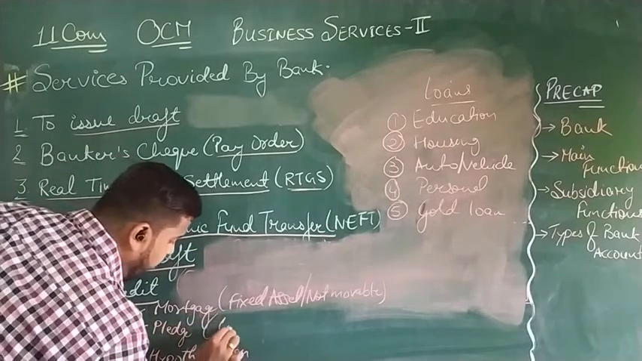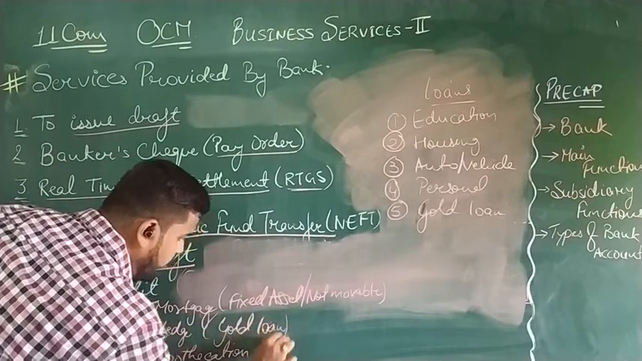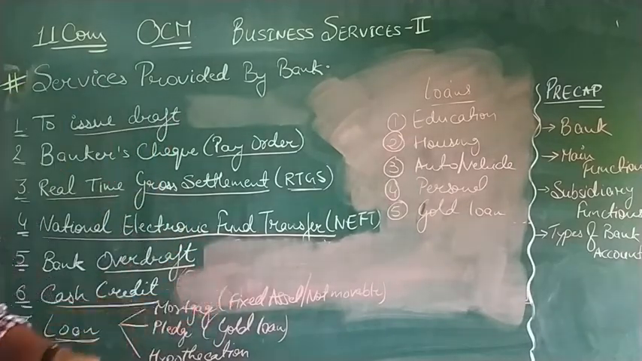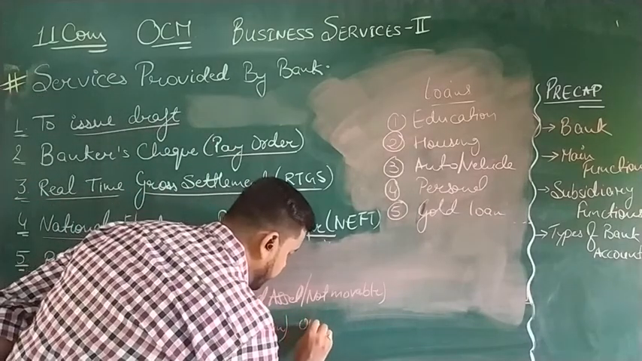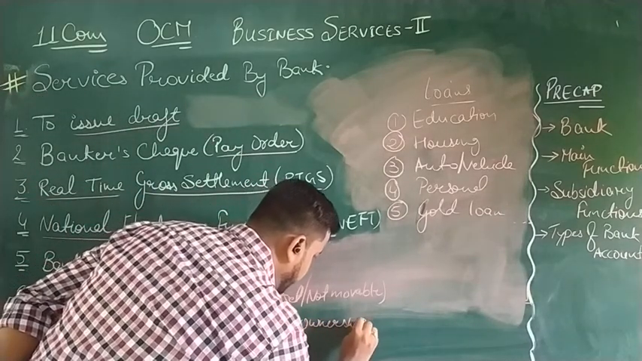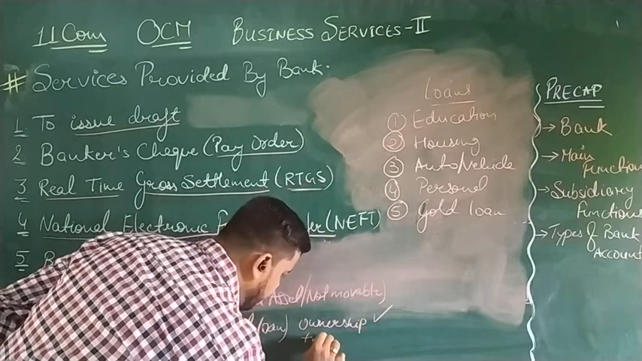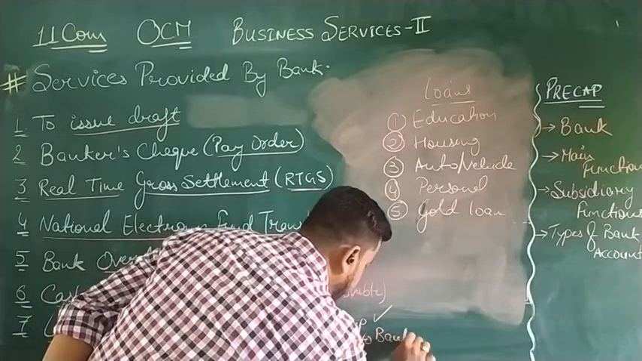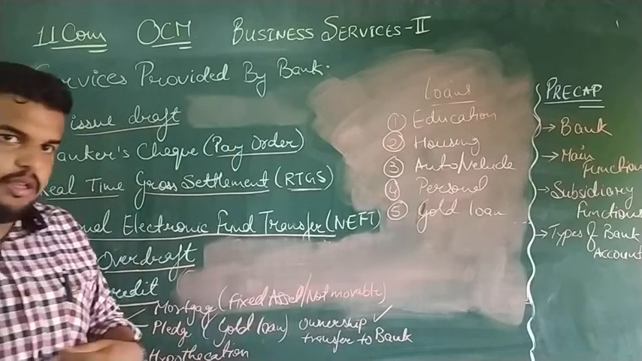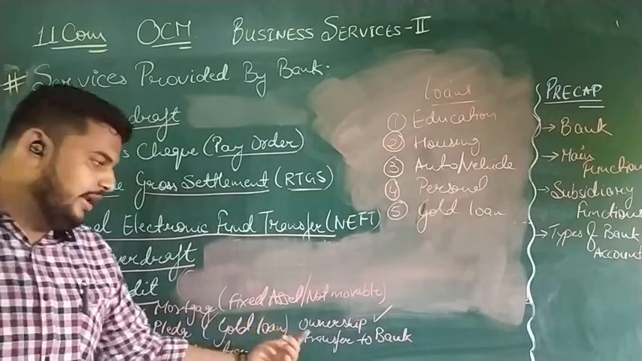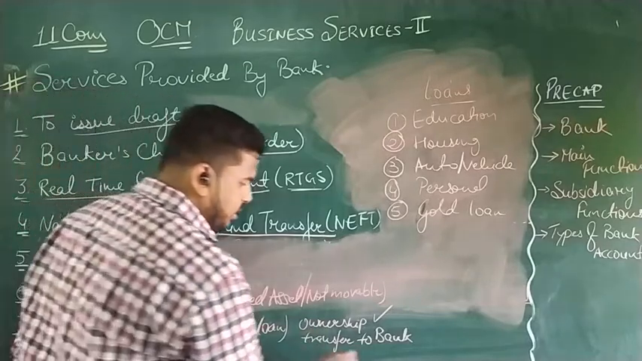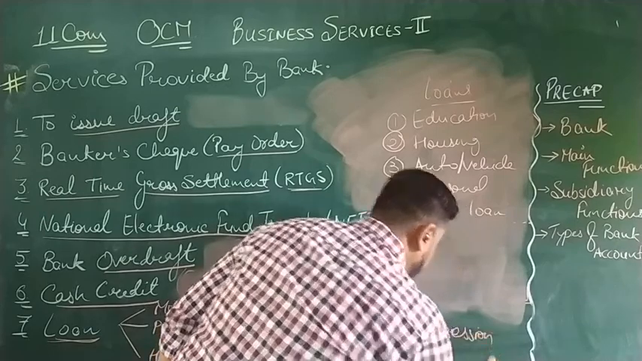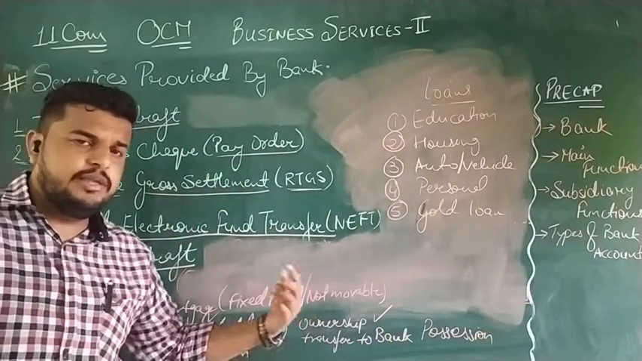Then comes the pledge. Pledge is for gold loan. Ownership remains with us, but the possession is transferred to the bank. The gold belongs to us, but it is kept with the bank. So there is a transfer of possession to the bank, but ownership remains with us.